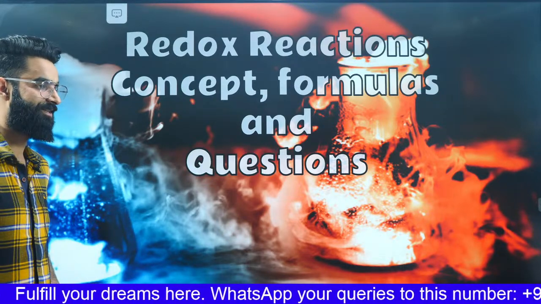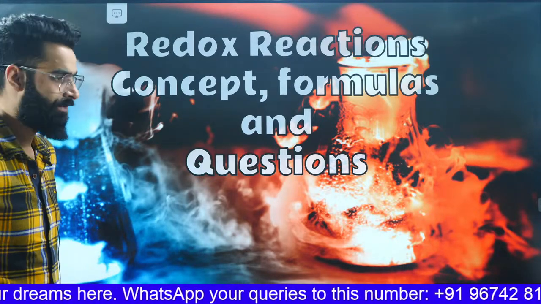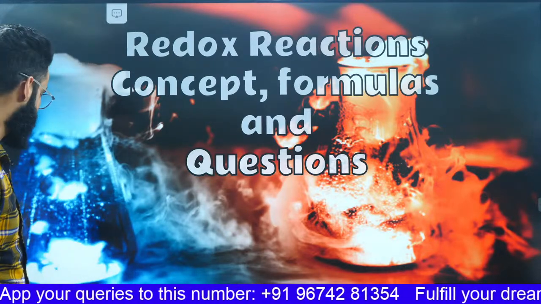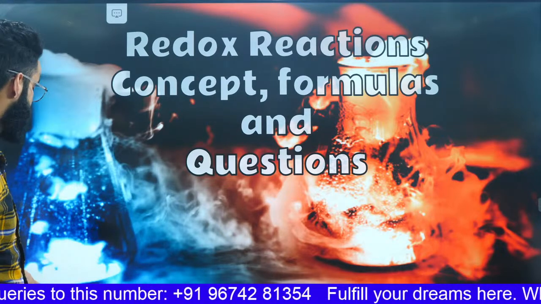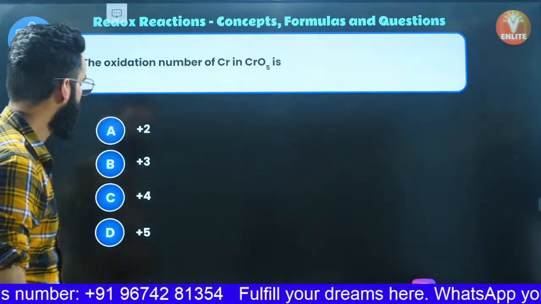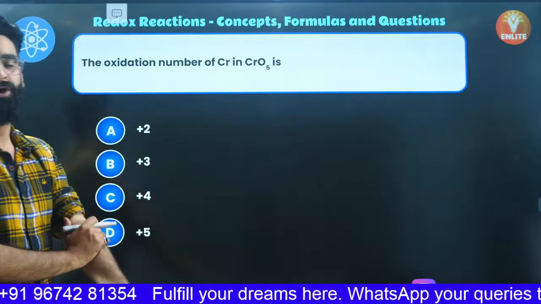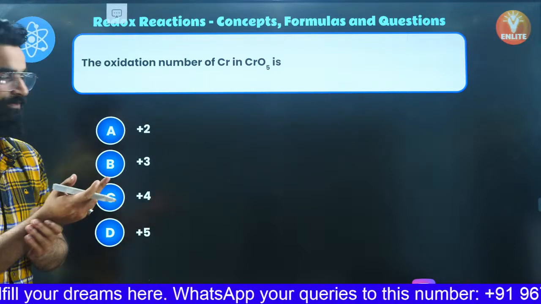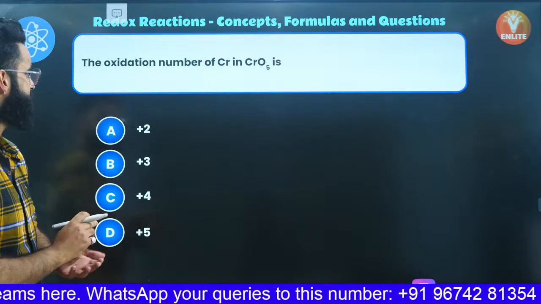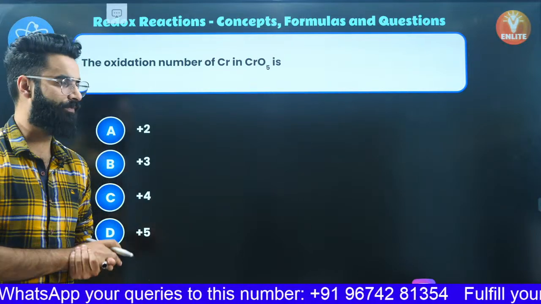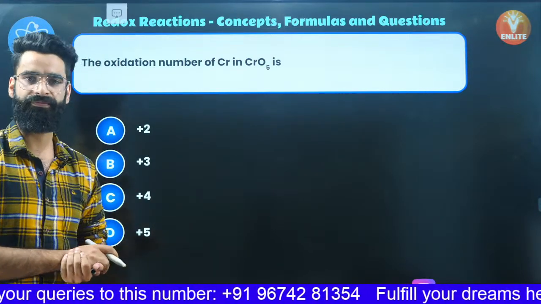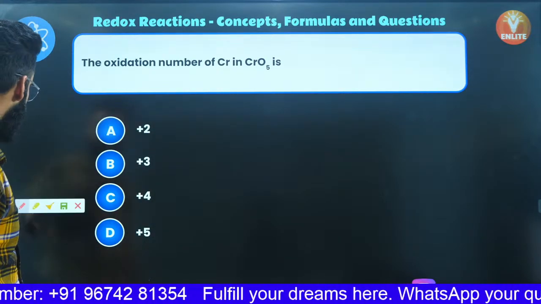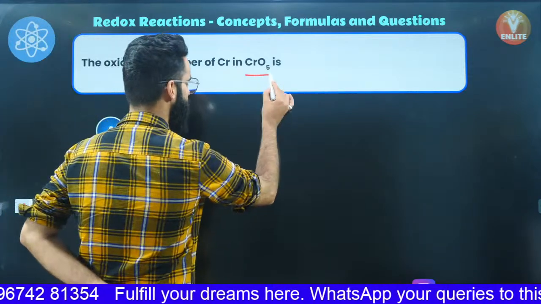Perfect, guys. So let's get going without wasting a lot of time. Let's get started with the first question from the chapter Redox Reactions, which is based on the oxidation state. We are supposed to calculate the oxidation state of chromium in CrO5. You can calculate it by drawing the structure of CrO5.